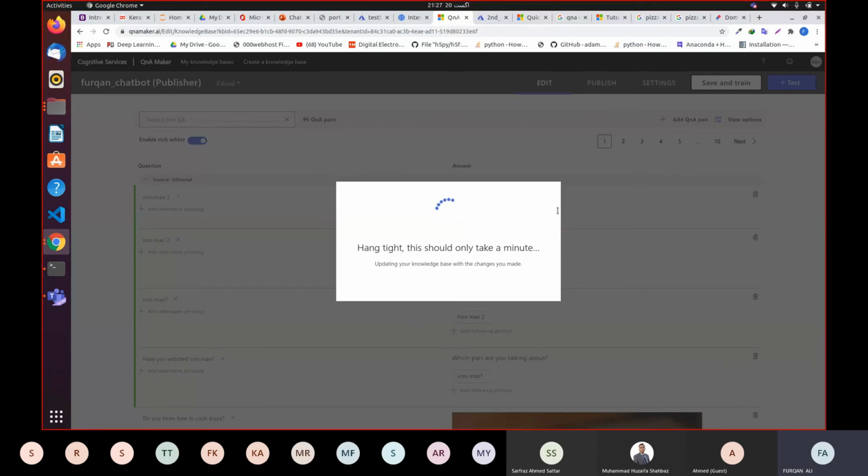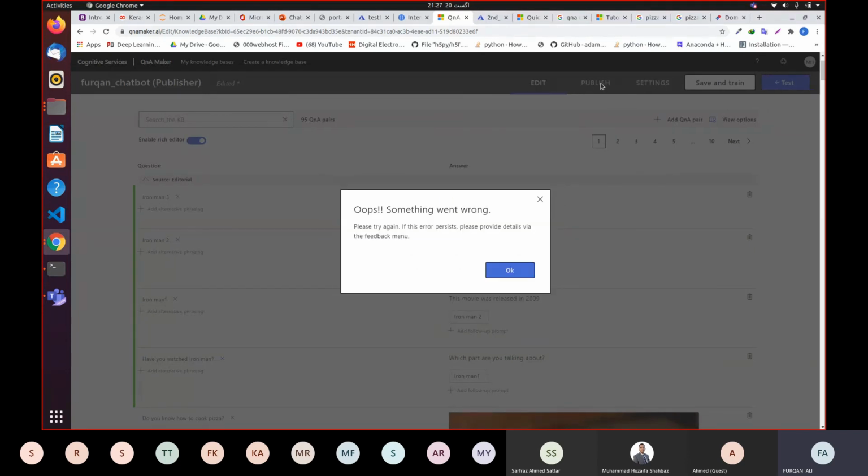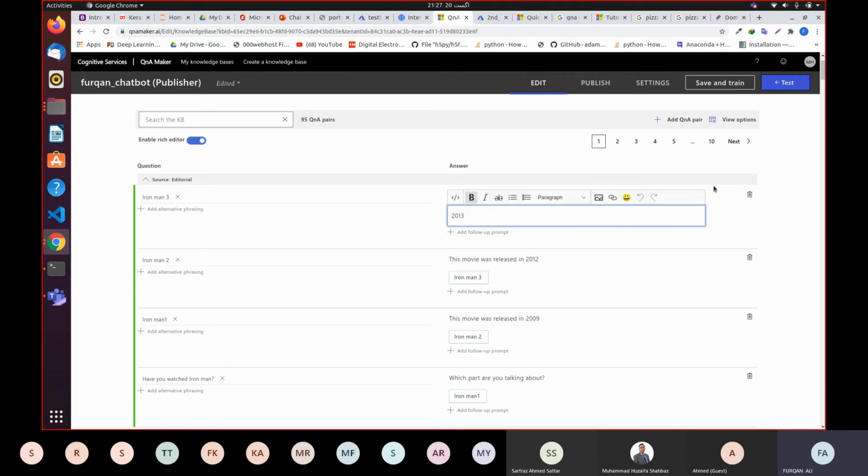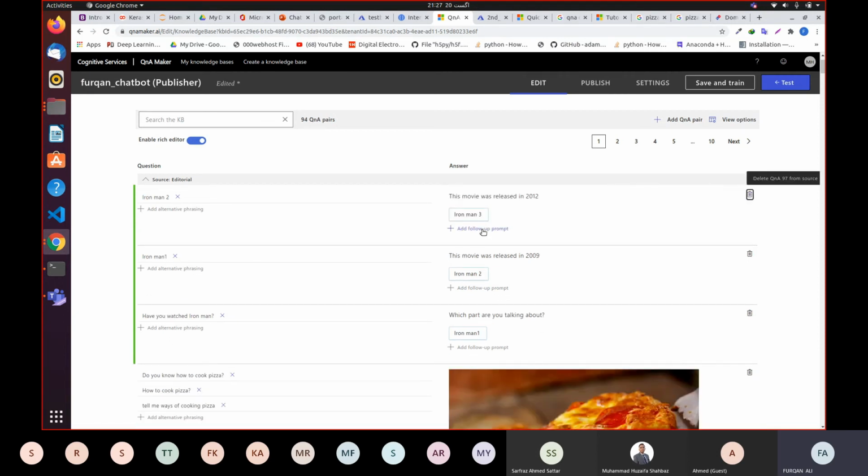Let it train first, then we're gonna test over here. Oh God, why is it not working? Oh, got it. So Iron Man 3. Yeah, you can go and edit this thing.